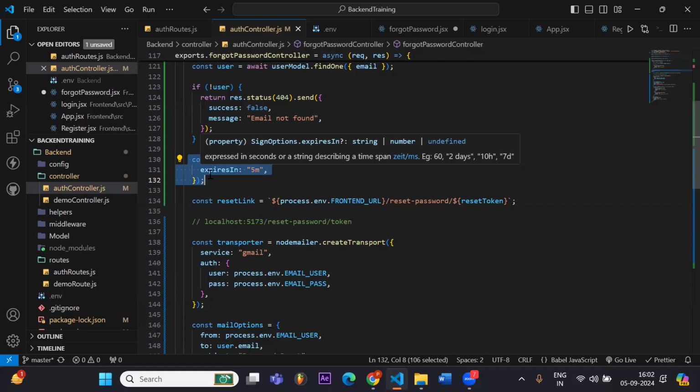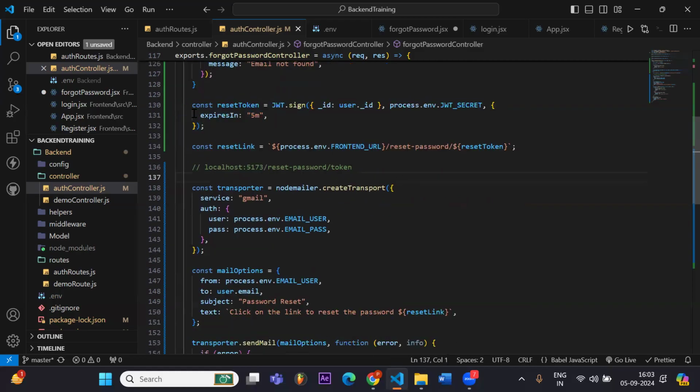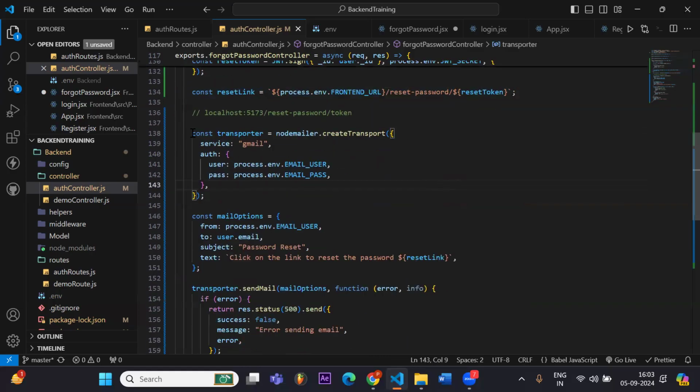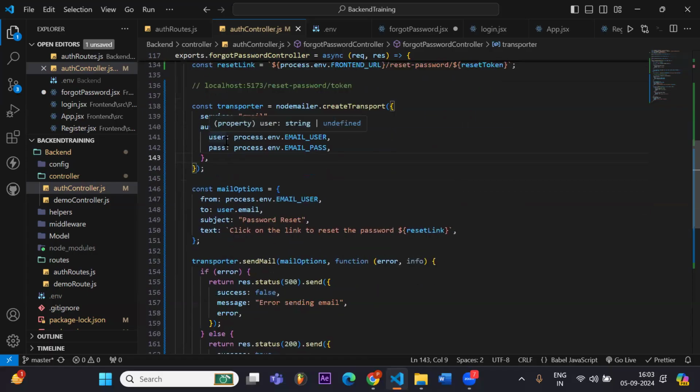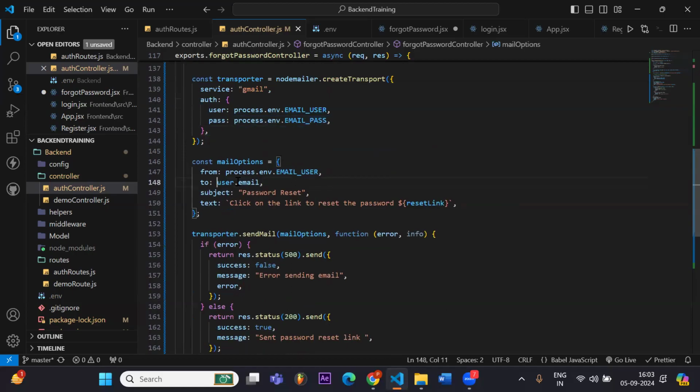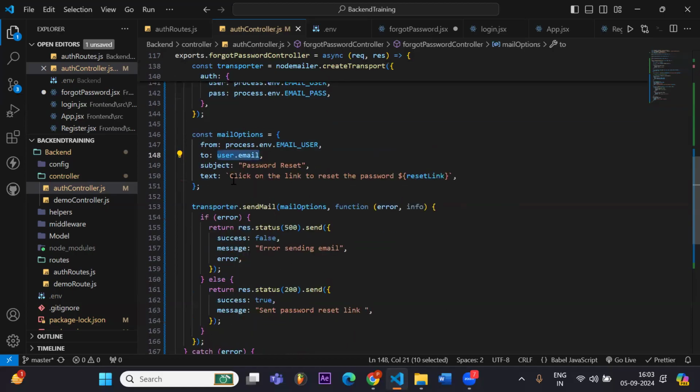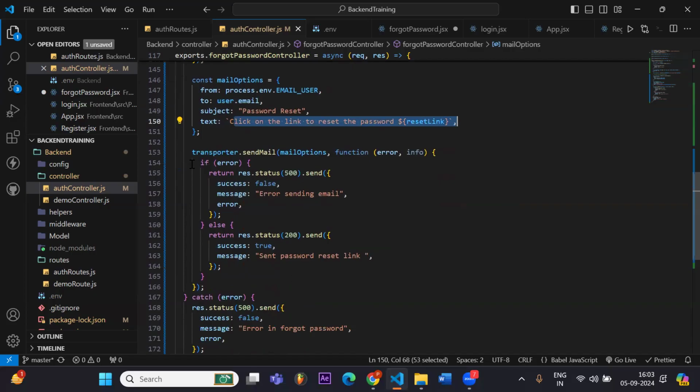That's why we are doing this. After that, we will create a link, and we copied this part and here we changed our email and password, and here is the password of the user. We will send the link here and similarly we will handle the errors here.